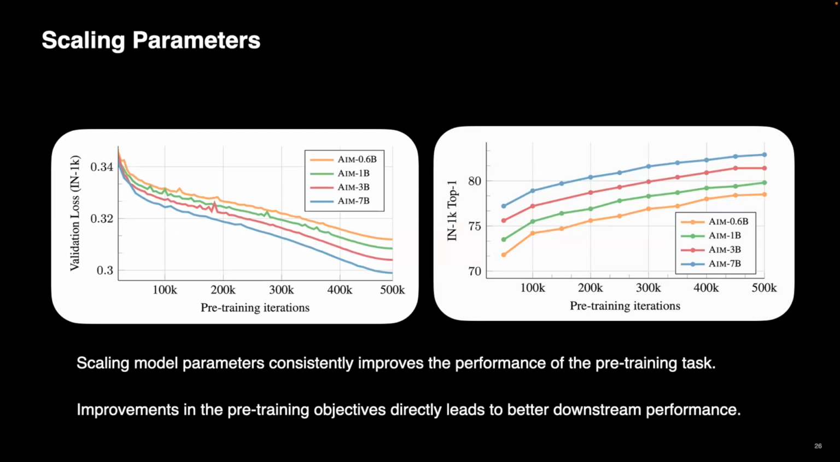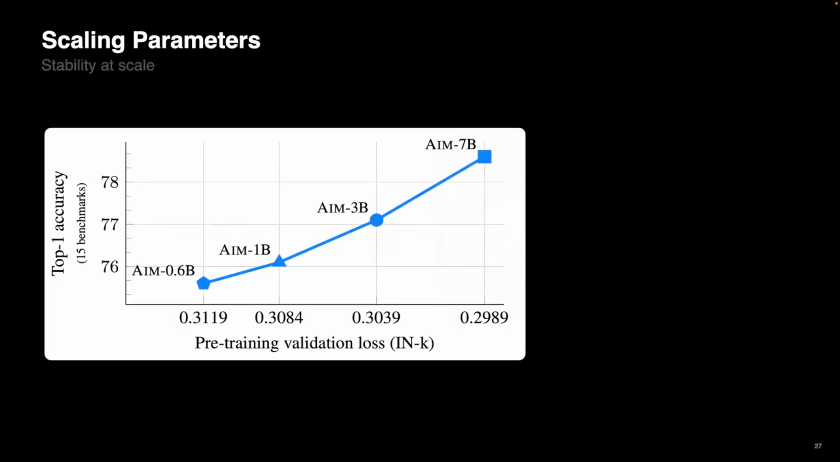If you look at the ImageNet top one accuracy, we see a clear improvement as we scale the models higher and higher. This is a different view of the same thing: on the x-axis, the validation loss is going down, and we plot the average top one accuracy over 15 different benchmarks, not just ImageNet, and we see how the performance improves as we scale models more and more. So here we see a very clear improvement, a good scaling behavior in terms of parameters.